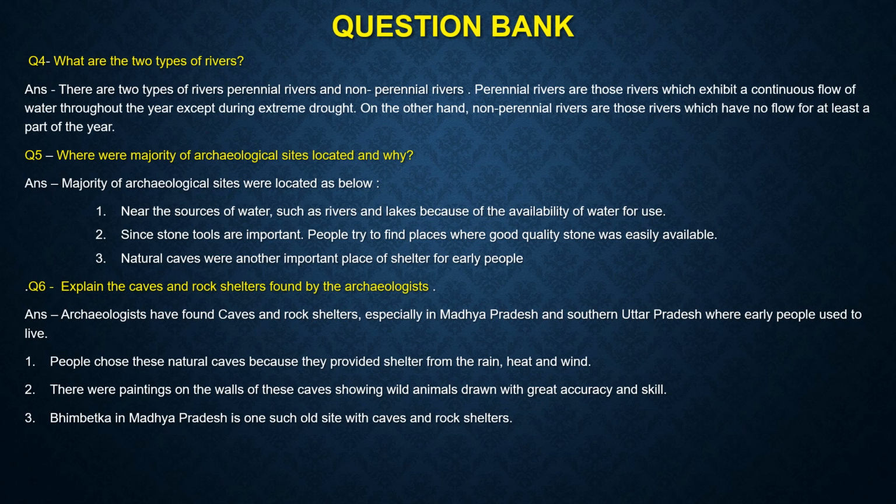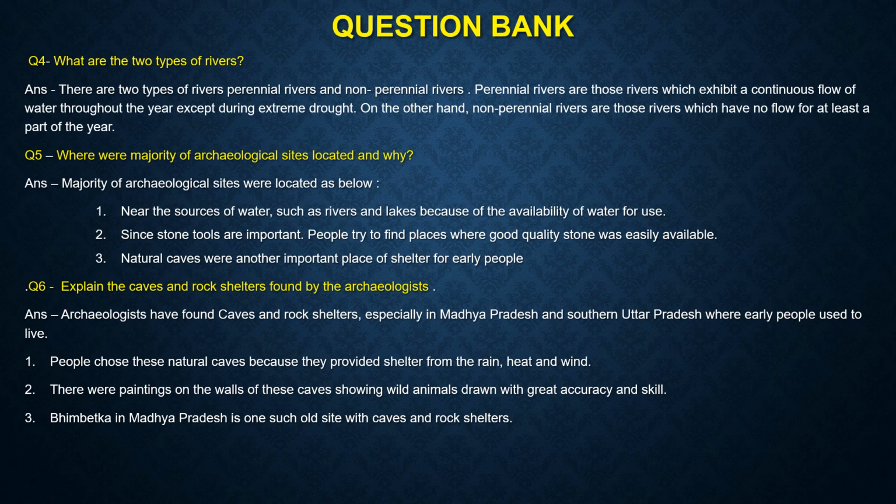Number 1, near the sources of water such as rivers and lakes because of the availability of water for use. Since tools were important, people tried to find places where good quality stone was easily available. So that was another important site. Natural caves were another important place of shelter for early people. So natural caves were also important sites for archaeologists.